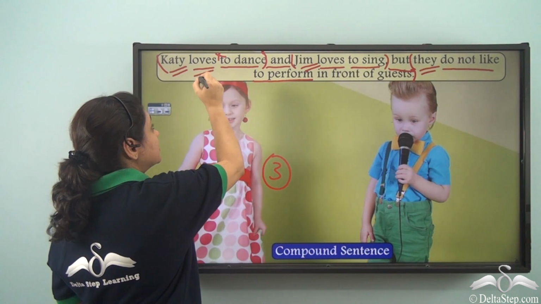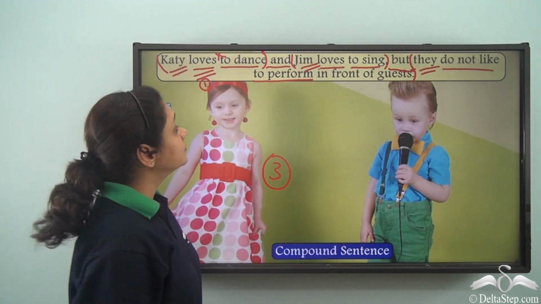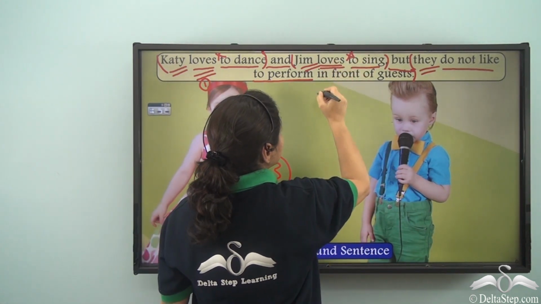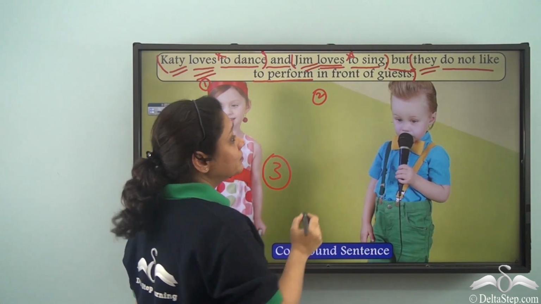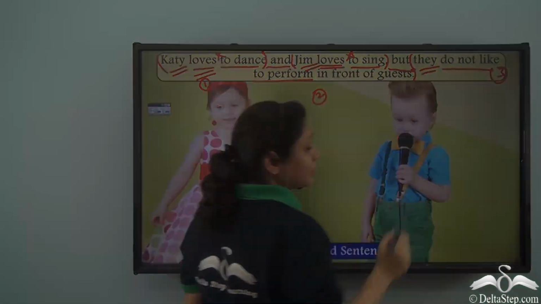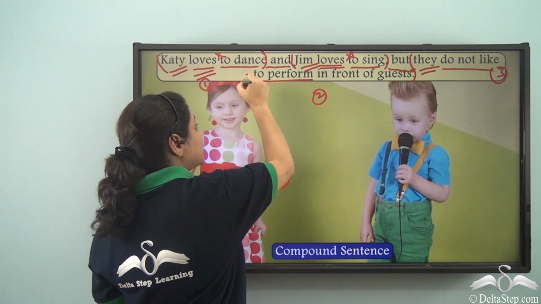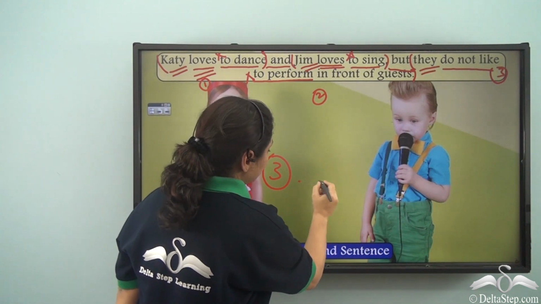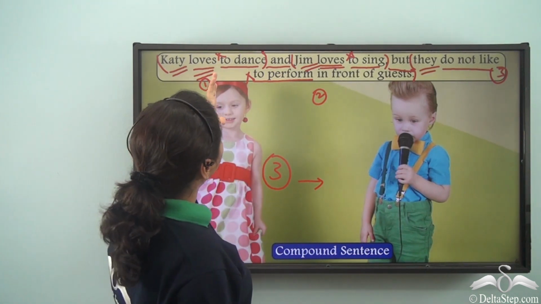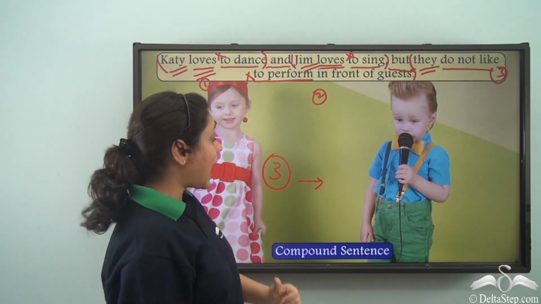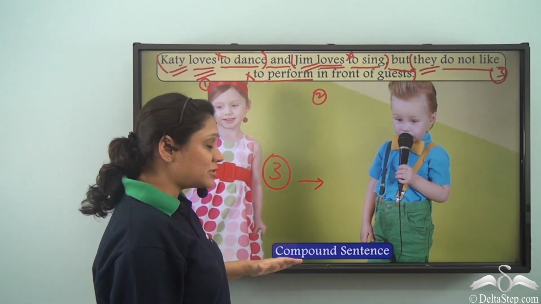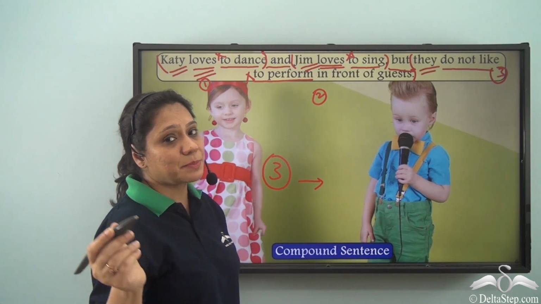So we have loves, our first finite verb. To sing is not another finite verb. So we have loves as the second finite verb. Do not like is the third finite verb. And to perform is not a finite verb. So we have three finite verbs again. So we have three subjects, two conjunctions, and three finite verbs. So this is a compound sentence with three independent clauses.